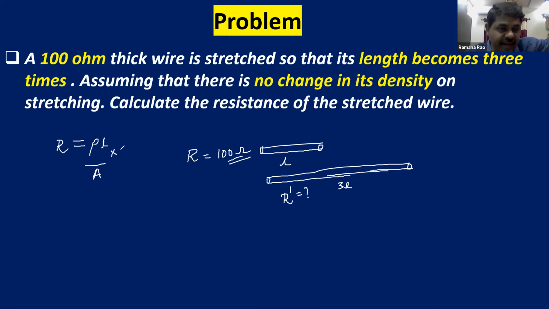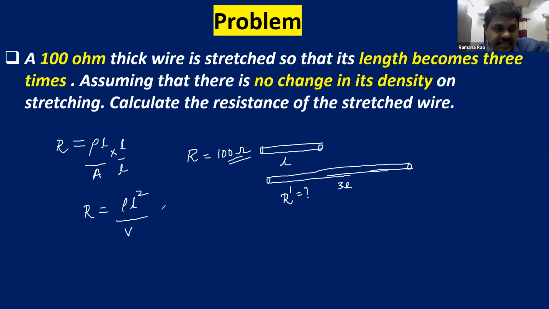If I multiply and divide with length to make equivalent fractions, R is equal to rho into L into L, that is L square, by area into length. Area of cross section into length, as it is in the shape of a cylinder, is going to be volume.